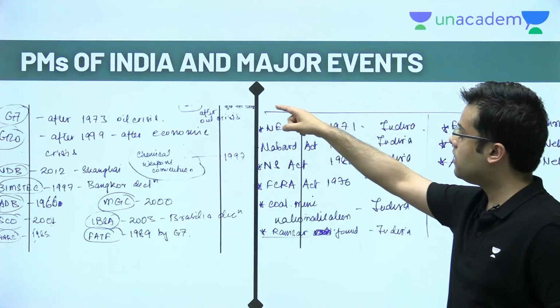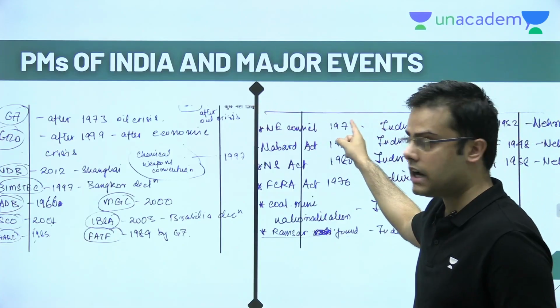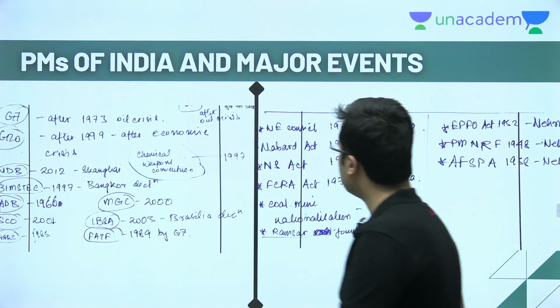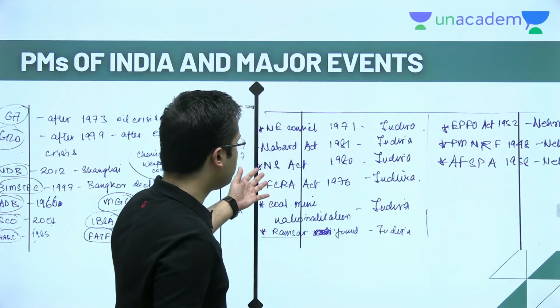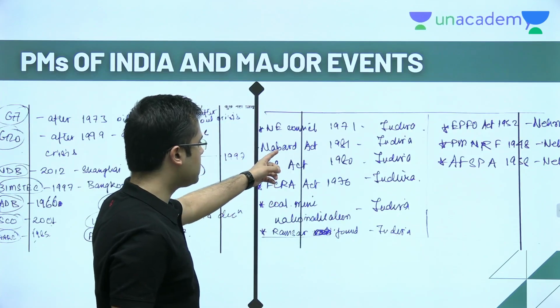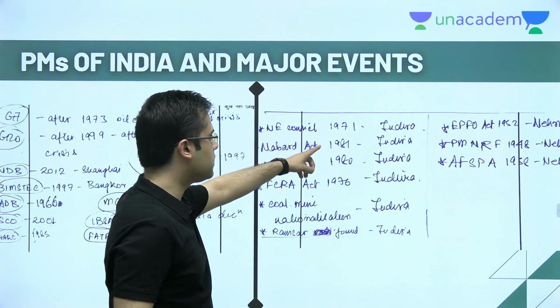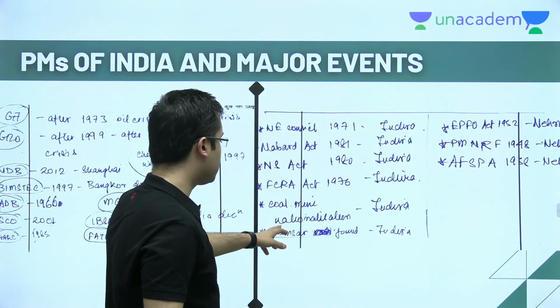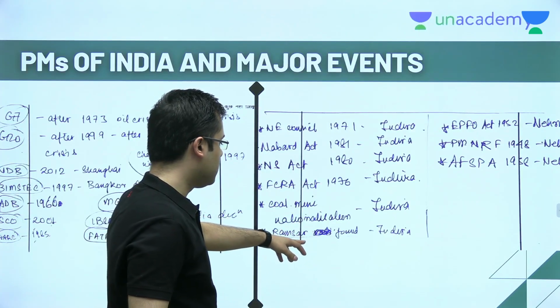In the same way, the Prime Ministers of India and their major events, right? Here I have talked about the different bodies and acts that were formed. For example, the North-East Council, the National Security Act, NABARD Act, coal mine nationalization.